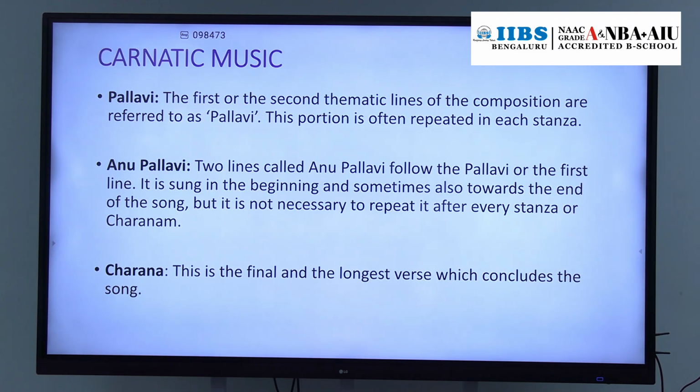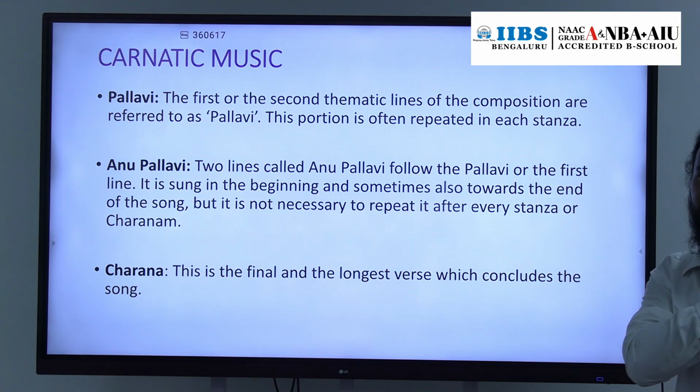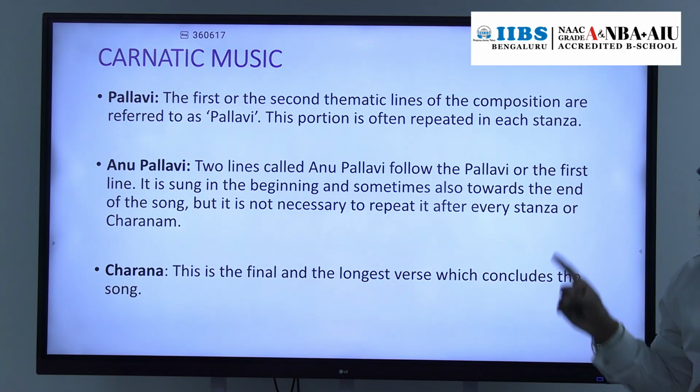So, understood? Pallavi means the starting first or second line, and it has to be repeated after every stanza. Anupallavi comes after the Pallavi, is sung at the beginning and at the end, but won't be repeated after every stanza or charanam.